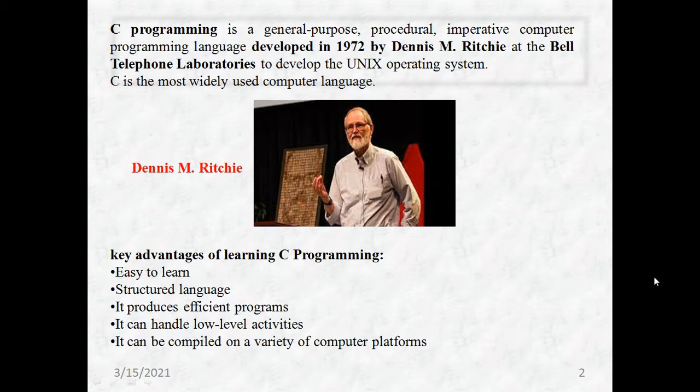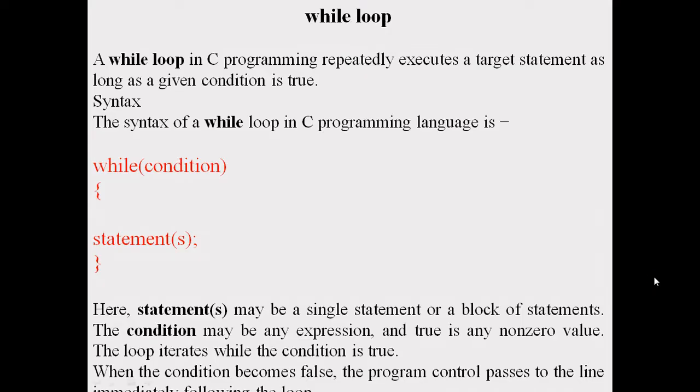The key advantages of learning C programming are that it is easy to learn, it is a structured language, it produces efficient programs, it can handle low-level activities, and it can be compiled on a variety of computer platforms. So we have a number of advantages in C programming. Today in our class we'll be studying mainly looping constructs. Mainly there are three types of loops: while loop, for loop, and do while loop.